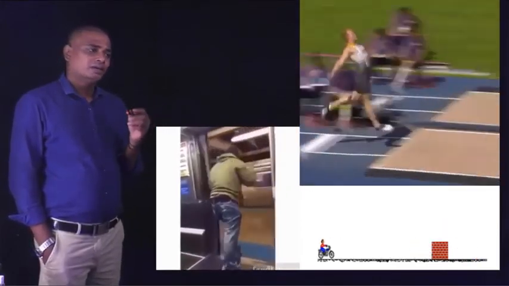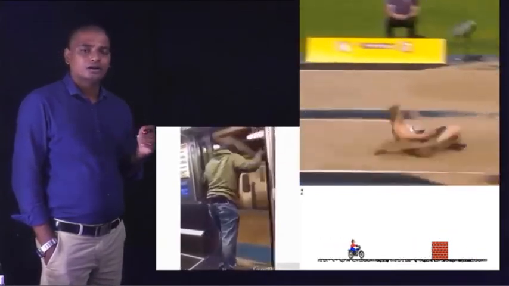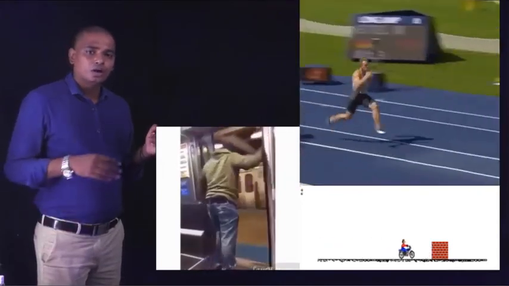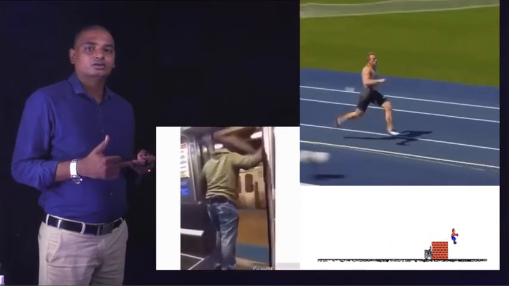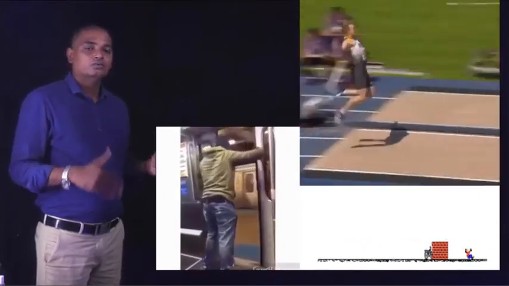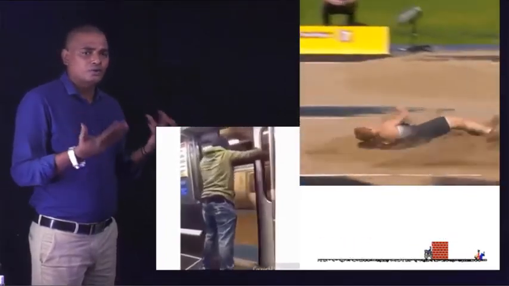When you are running with some velocity and you suddenly jump into the air, due to inertia of motion, which opposes the sudden change, you will go much longer distances because you will fall forwards.